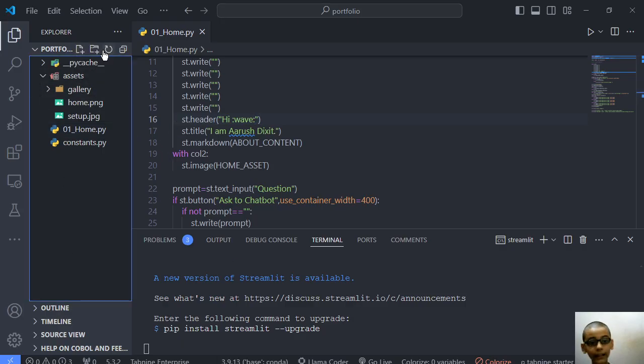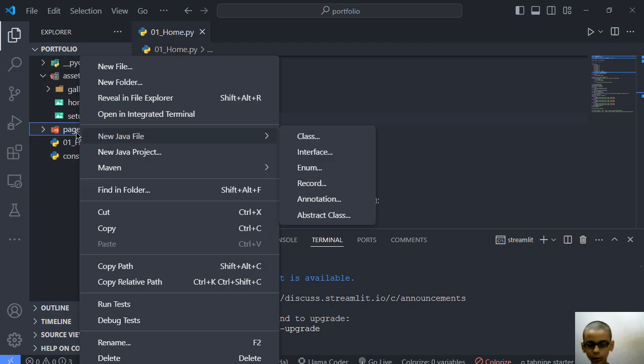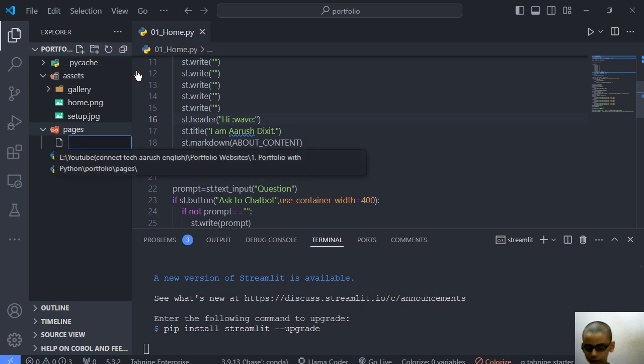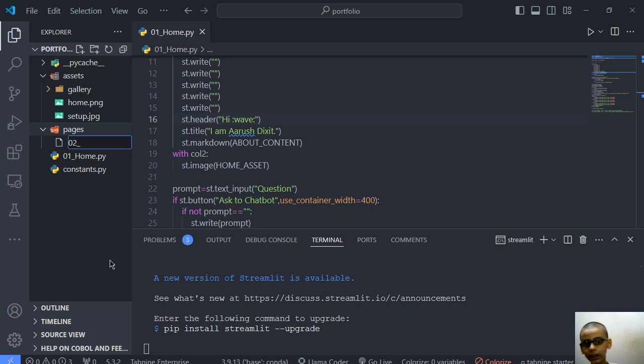Streamlit has a very powerful feature for creating pages. You have to create a folder called pages, then like this. Right now I have just renamed the file as 01 underscore home. This is what you have to follow. You have named it app.py. You have to write the section name.